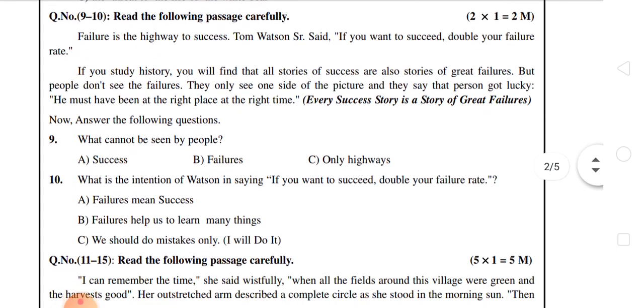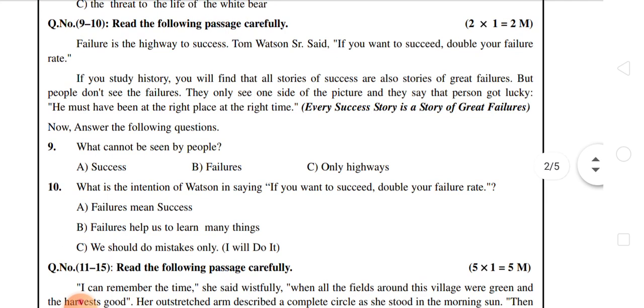Next, 9th and 10th question. Read the following passage carefully. Maybe this passage comes from C reading in our English textbook, but this passage definitely comes from C reading in our English textbook. So that is what we have to understand.